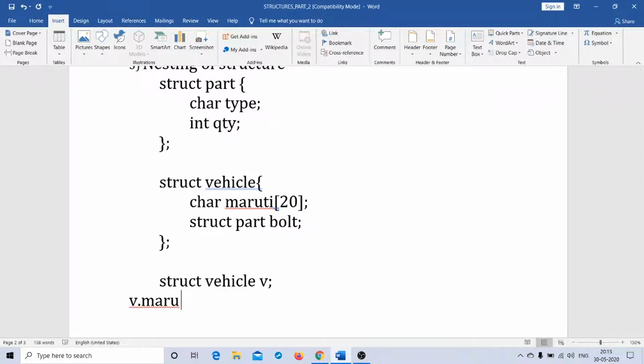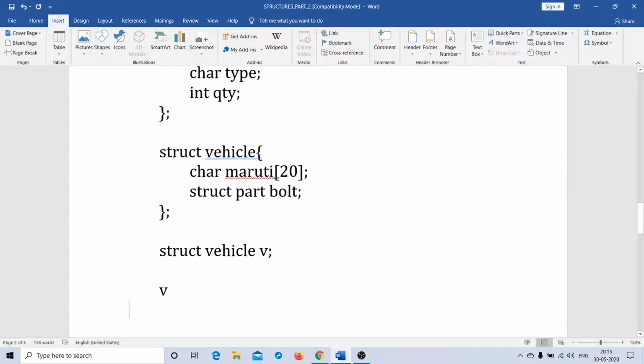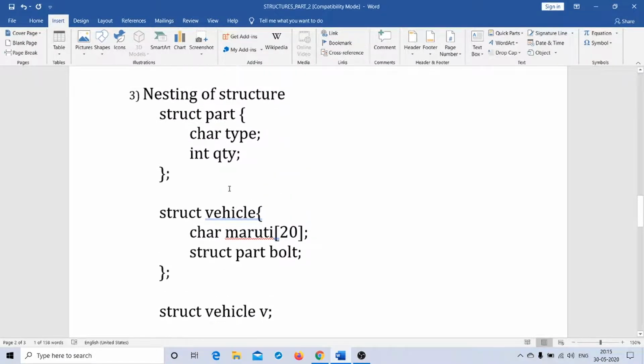Now, if I make an attempt to say v dot type, this will give me an error, because v is a structure variable belonging to vehicle and type is a member element belonging to part.